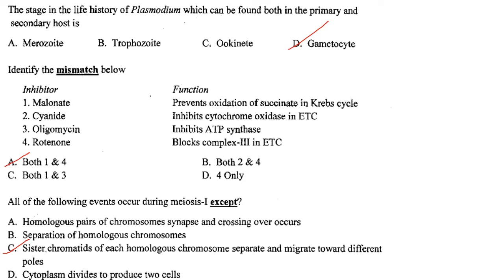Then next one. All of the following events occur during meiosis 1 except. So homologous pairs of chromosomes synapse and crossing over occurs. Separation of homologous chromosomes also occurs in meiosis 1. Sister chromatids of each homologous chromosome separate and migrate towards different poles. That does not occur in meiosis 1. In meiosis 1, homologous chromosomes separate, while in meiosis 2, the sister chromatids separate. So the answer is option C.